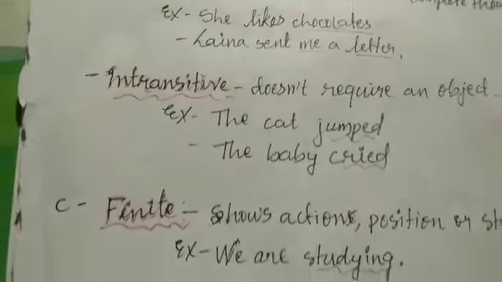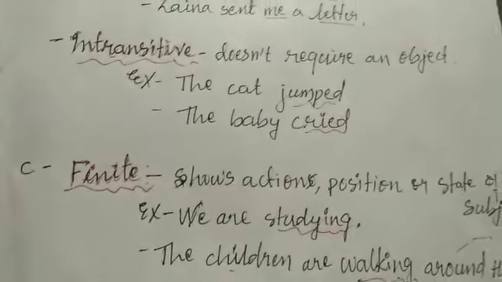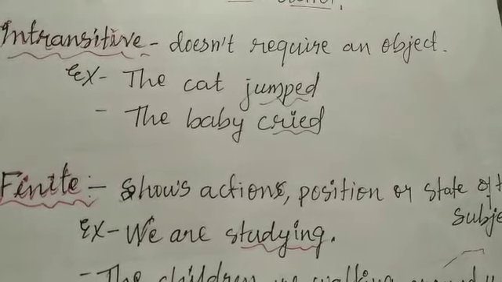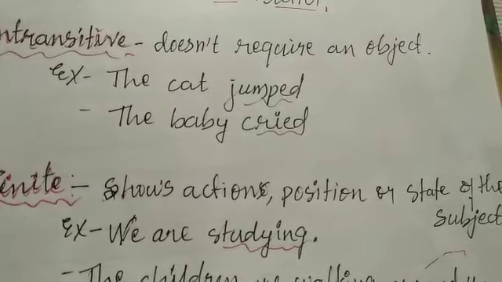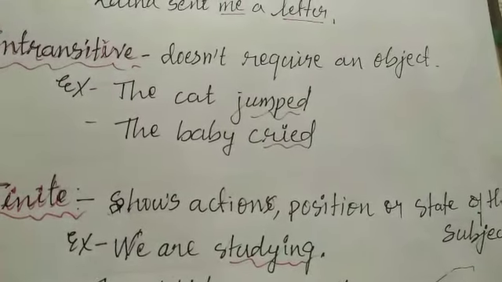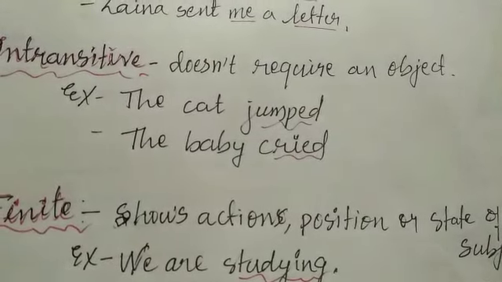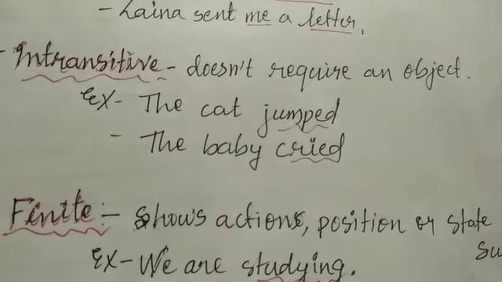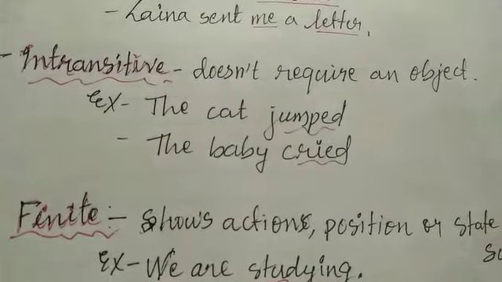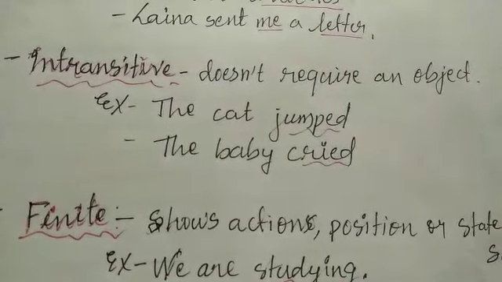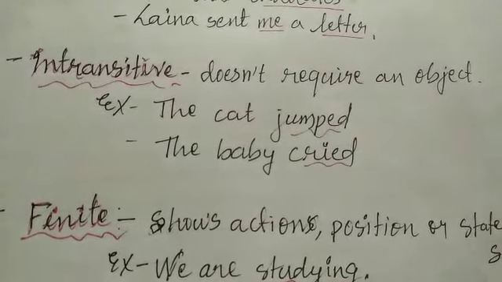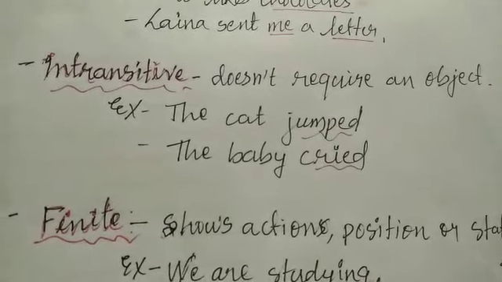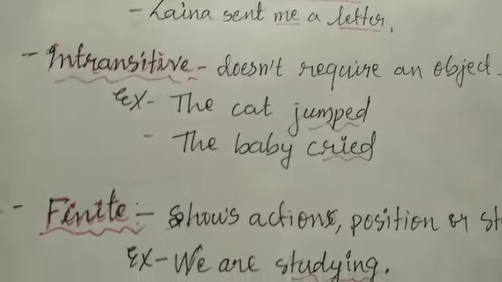Now the third group, that is finite and non-finite. What is a finite verb? Finite verb shows action, position or state of the subject. For example, we are studying. Studying is the finite verb here because it tells us the action of the subject. What is the subject doing? The subject we. The action of the subject we is studying. Therefore, studying is the finite verb.